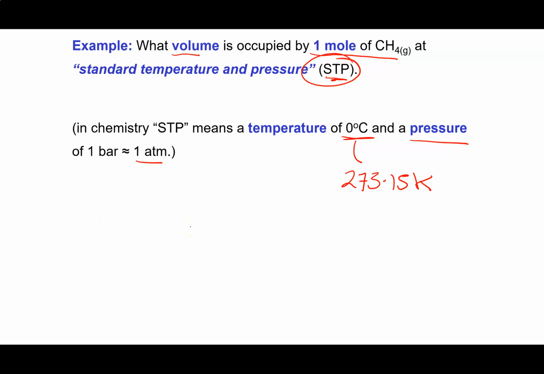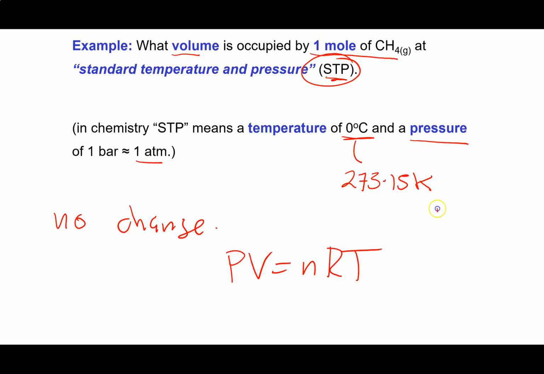Okay, so what volume of gas is occupied by 1 mole of methane at STP? The important thing here is that we realize that there's no change. So what that means is that we're going to use the first form of the ideal gas law that we saw, and we just have to think about what we have. We have the pressure equals 1 atm.